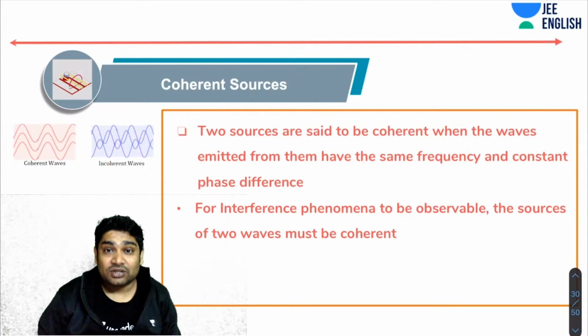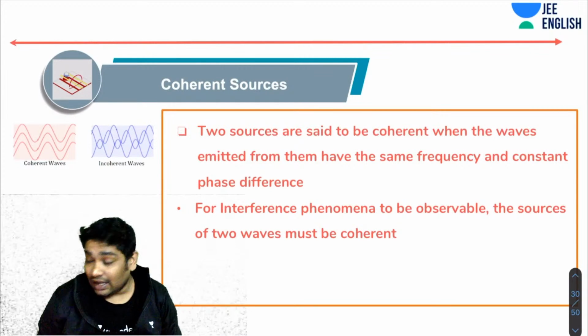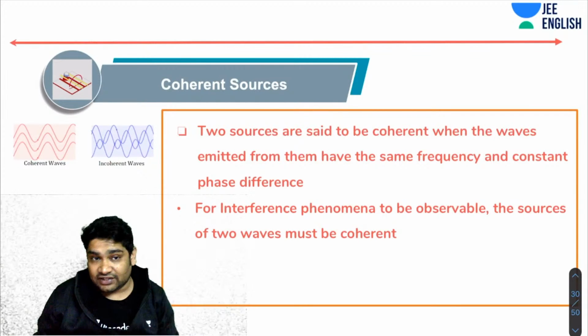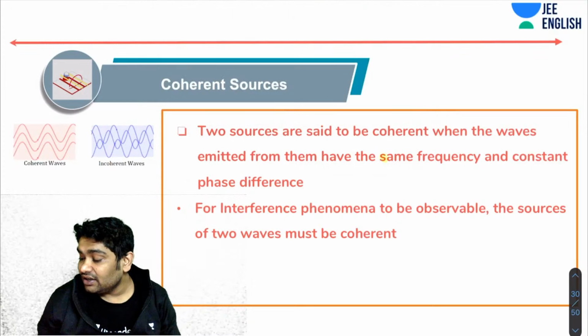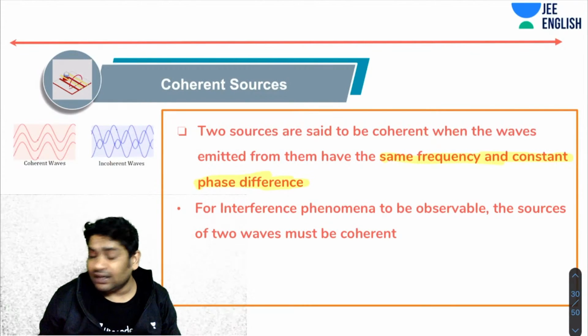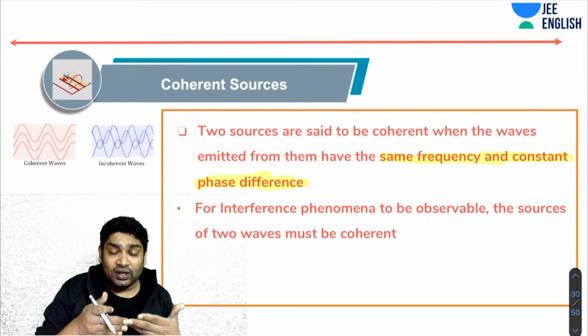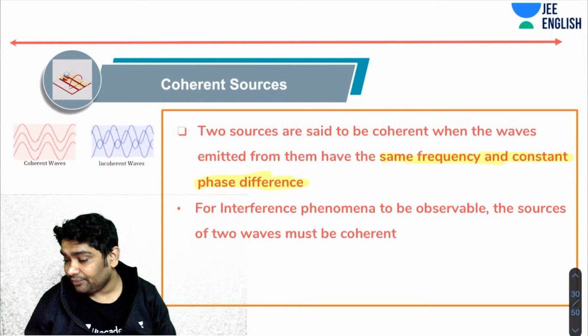What are coherent sources? Two sources are said to be coherent when the waves emitted by them have the same frequency and constant phase difference. So you realize the only way that two waves can maintain a constant phase difference is if they have the same frequency. If the frequencies are different, then their phase difference will change with respect to time. Okay, I hope you realize what the phase difference is.